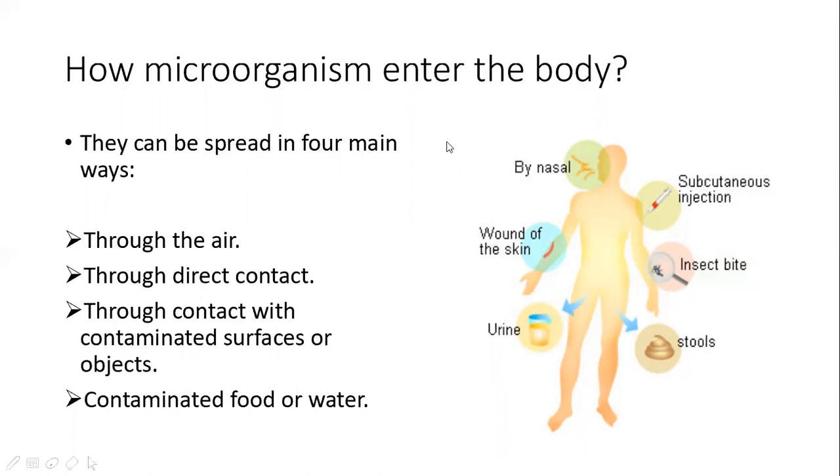These are the sources of infection. They can be spread in four main ways: through air, through direct contact, through contact with contaminated surfaces or objects, and through contaminated food or water.